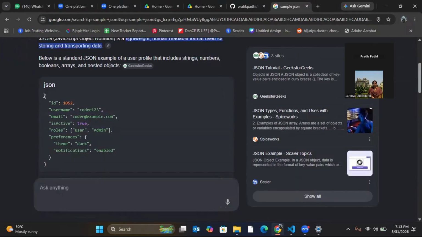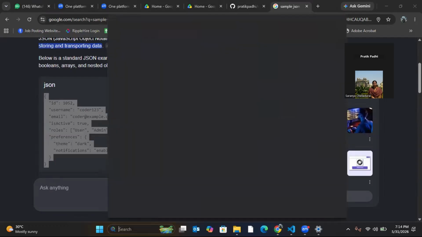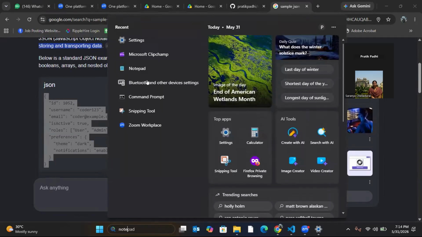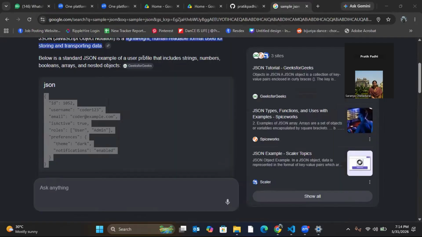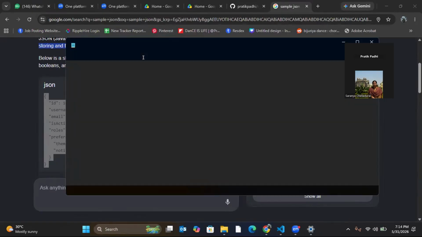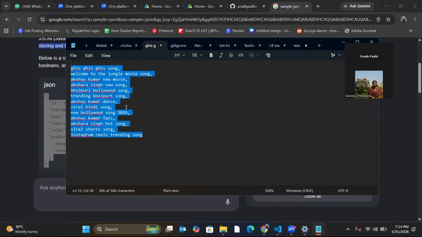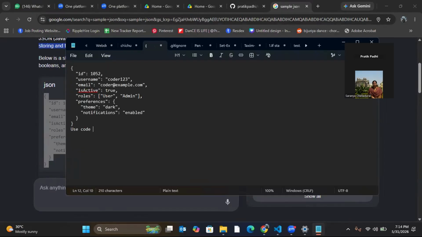I'll try to explain it with a sample, simple JSON, how we can access a particular element from it. How to access a particular element. So first you need to understand JSON, then only you can understand how to parse the JSON. Understood? Okay. So let's say that I have a file, and let's say this is the JSON.